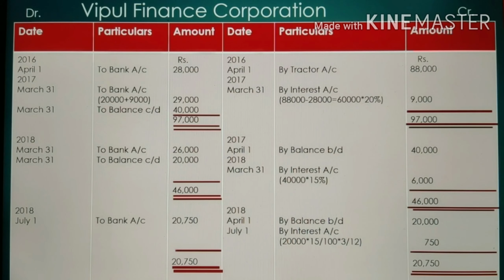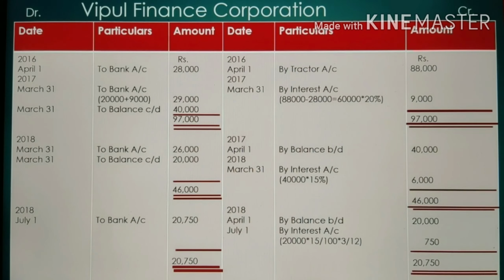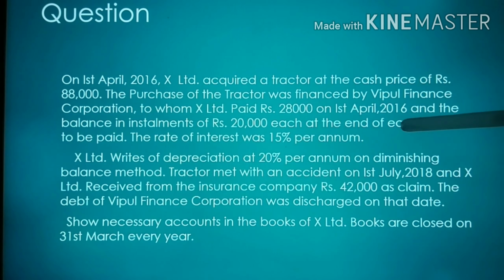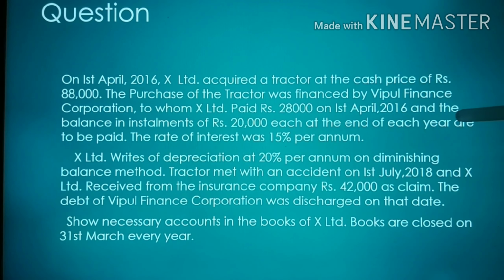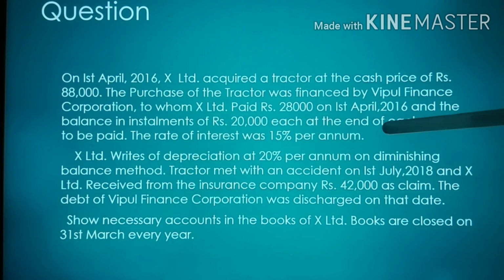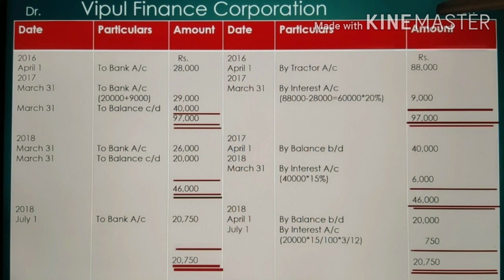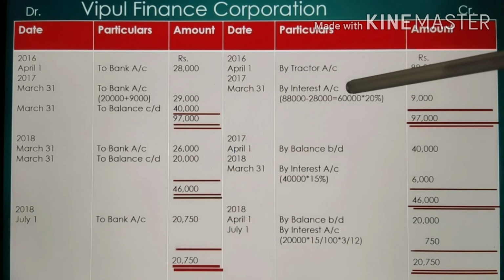The tractor was purchased through the financing corporation, that's why instead of the vendor account we are making the Vipul Finance Corporation account, to whom X Limited paid 28,000 on 1st April 2016, and the balance in installments of 20,000 each with 15% per annum interest. So Vipul Finance Corporation account debit to bank account 28,000.